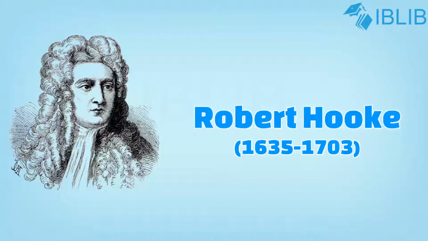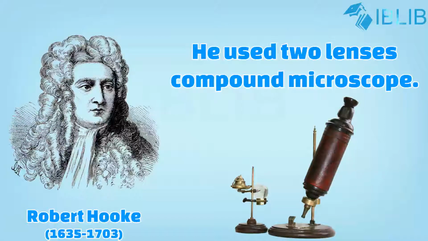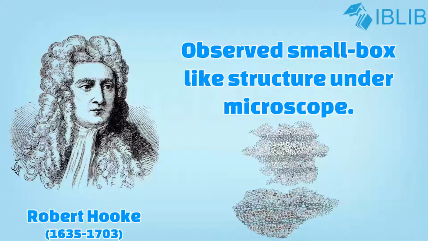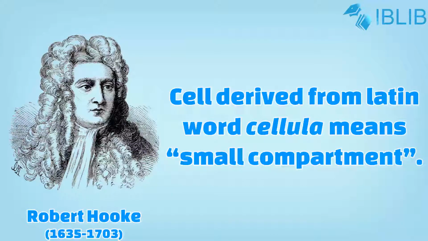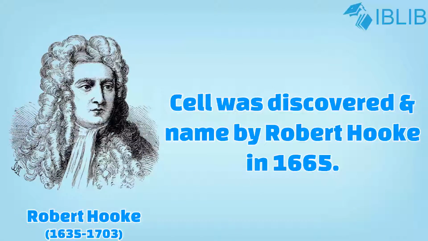Robert Hooke, an English scientist, used two lenses to devise the compound microscope. He studied the thin slice of cork under the microscope and observed small box-like structures in it. He called them cells. The word cell is derived from the Latin word cellula, meaning small compartments. The cell was discovered and named for the first time by Robert Hooke in 1665.